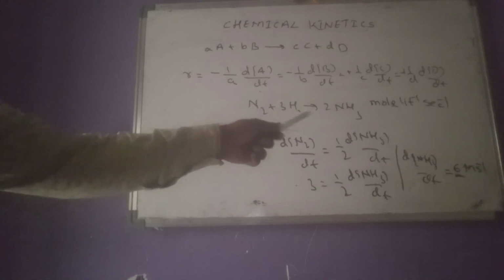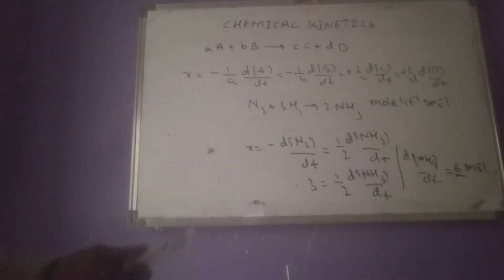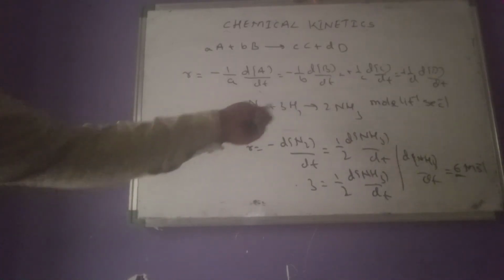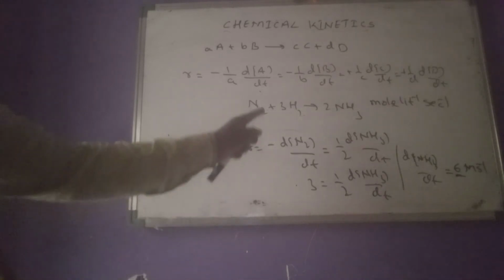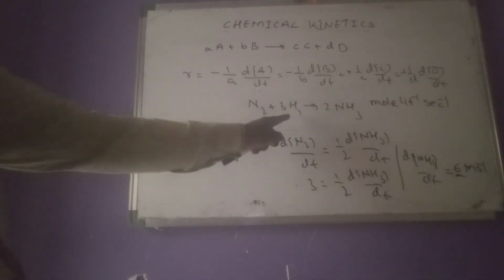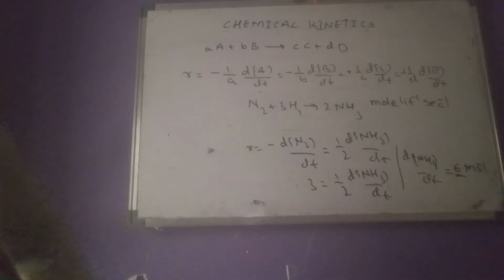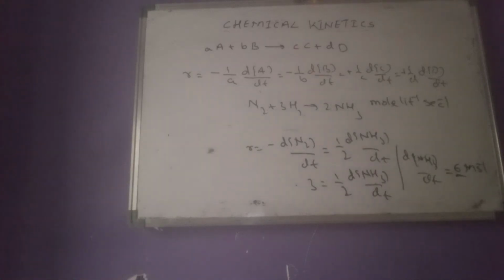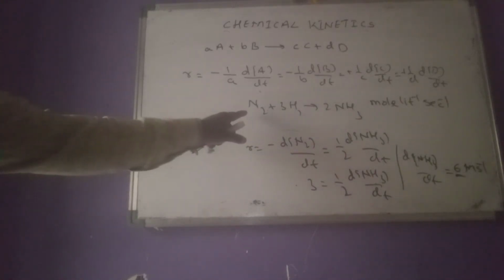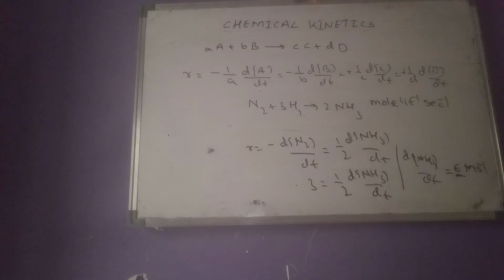So I give another question for the same equation. We can try using just the reactants and products coefficients. So listen to that question. If the rate of disappearance of hydrogen is 1.5 mole per liter per second, what is the rate of disappearance of nitrogen? Like that they may give the question.